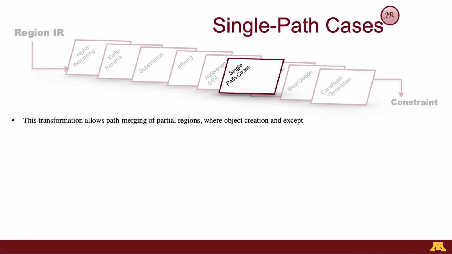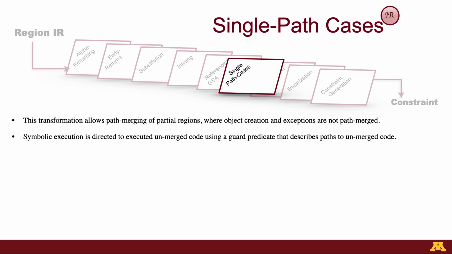Next, Java Ranger applies the single path cases transformation. And really the idea of this transformation is that Java Ranger allows path merging of partial regions where unsummarized behavior is explored independently using symbolic execution. For instance, Java Ranger does not summarize exceptions, and it does not summarize object creation, and therefore if the region of code that we're trying to summarize contains any of that, then Java Ranger collects the predicate that can guide symbolic execution to explore separately these unsummarized behaviors.